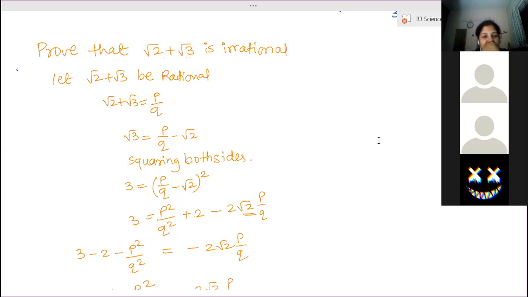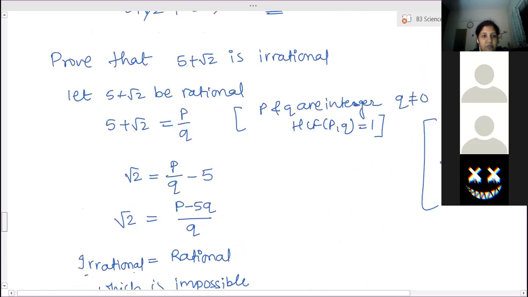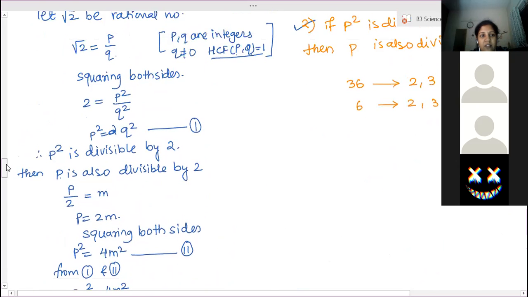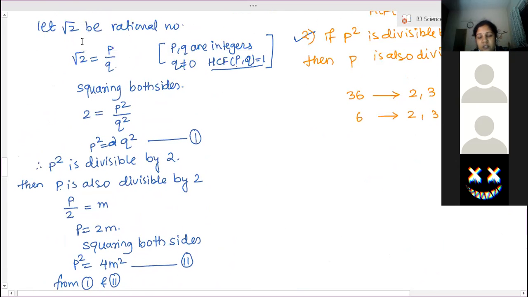Because the numbers we are dealing with are prime numbers only. 6 is a composite one. Just like P square is divisible by 6, if we take root 6 as the number, we have to prove root 6 is an irrational number.